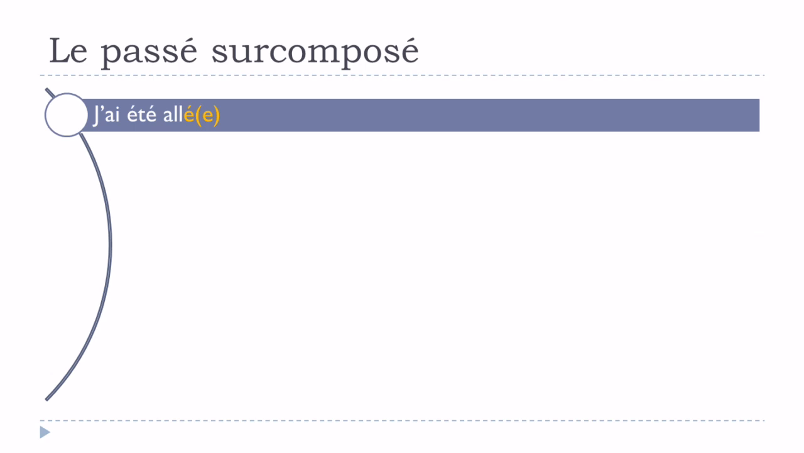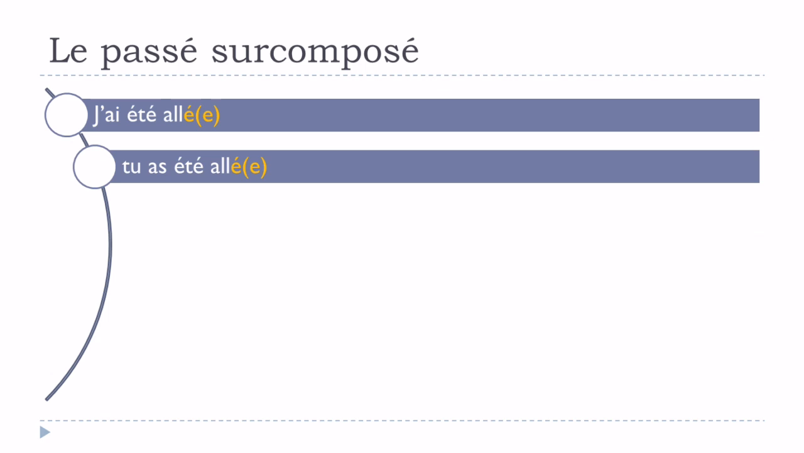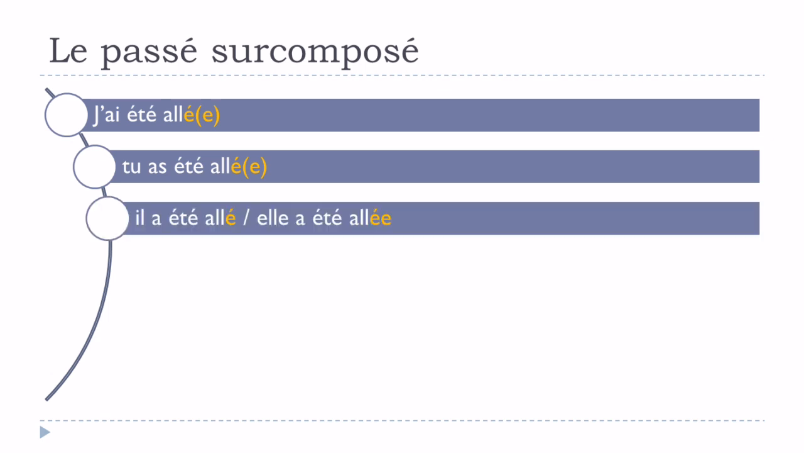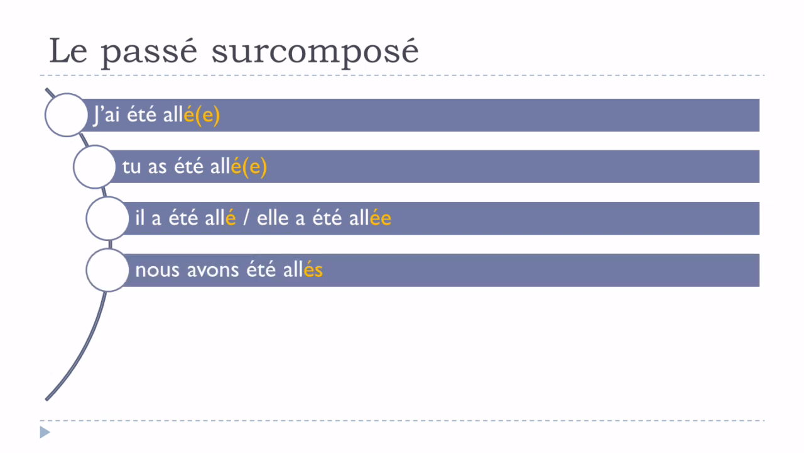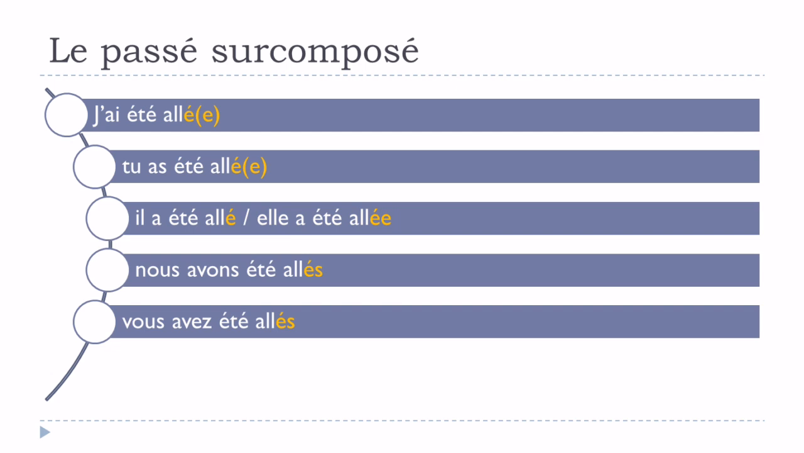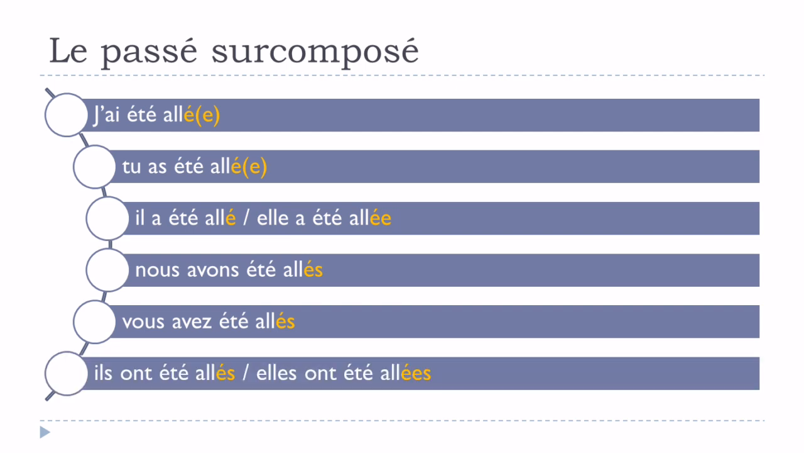So if we put the full form, j'ai été allé, okay, with the option of the feminine. Tu as été allé, option of the feminine as well. Il a été allé, so in that case, it's the masculine form. Elle a été allée, and here it's the feminine form. Nous avons été allés, so you put the plural at the end. Vous avez été allés. Ils ont été allés, okay, and in that case you've got the plural only, so masculine because you don't have anything else, and then elles ont été allées, here you've got the feminine plural, so e and S.